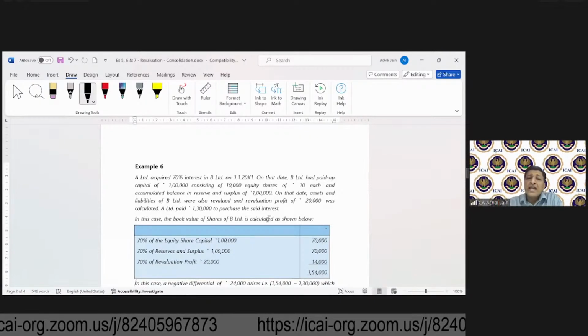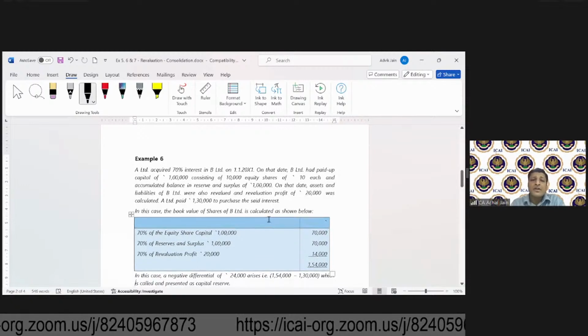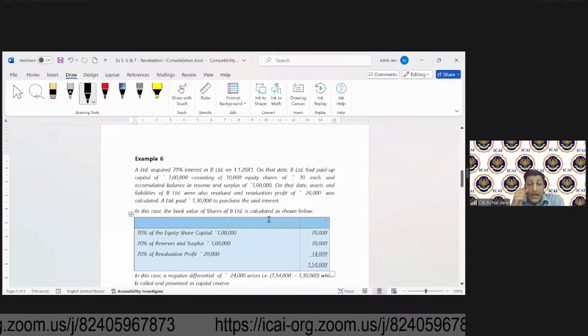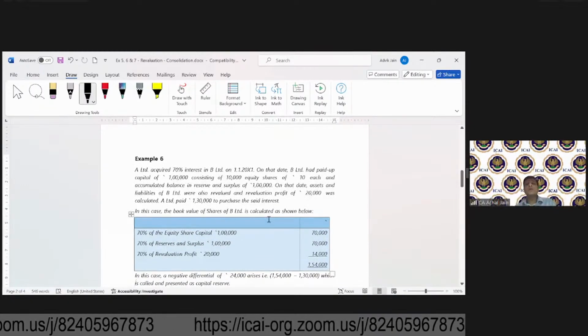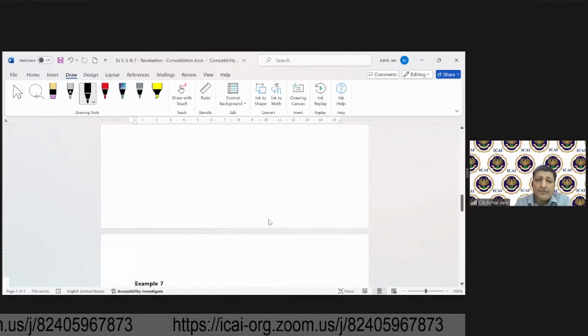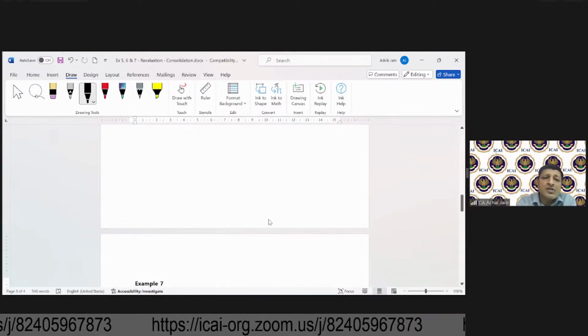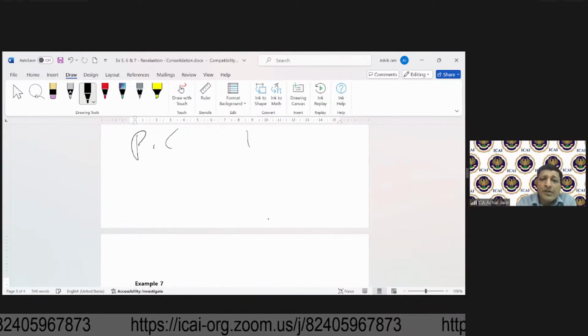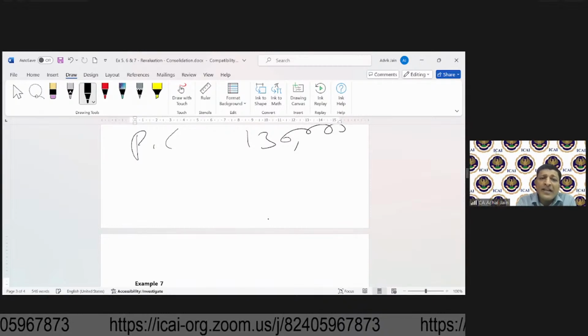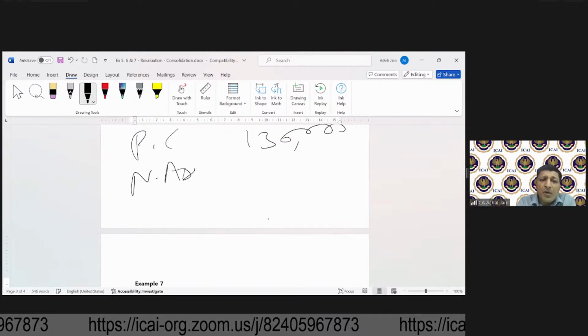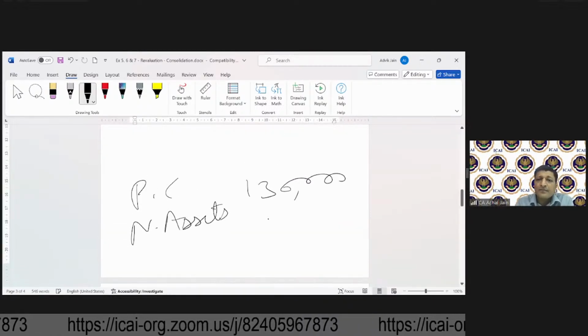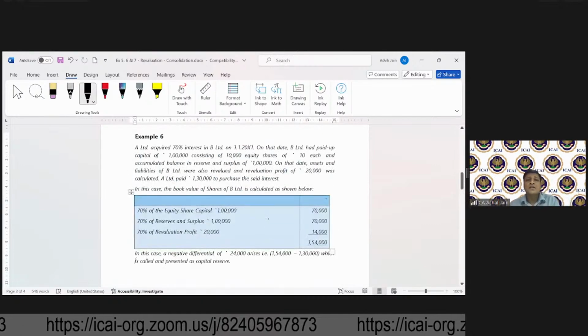So now, as against a loss, what do you have? Revaluation profit. And the purchase consideration was 1,30,000. So against this purchase consideration, what is the amount of net assets?